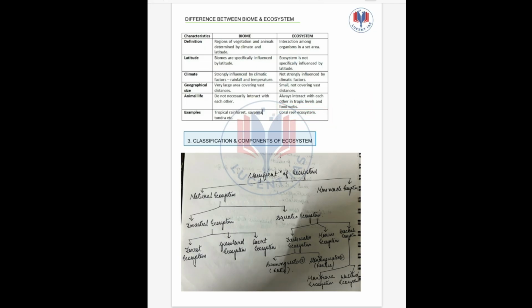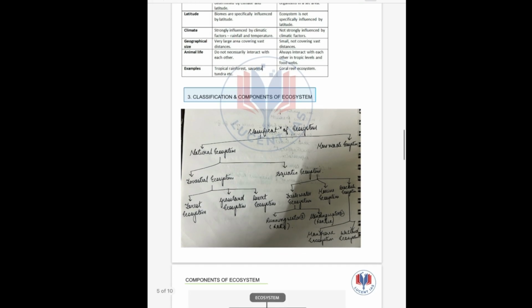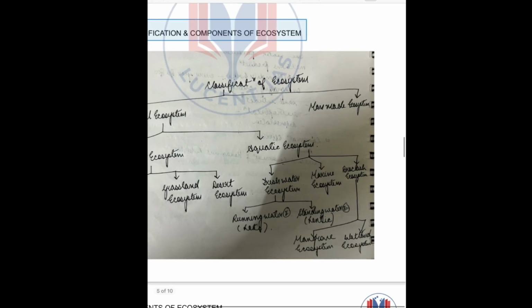Next, classification and components of ecosystem. So what is the classification? Ecosystem is classified into natural ecosystem and man-made ecosystem. Natural ecosystem is further classified as terrestrial ecosystem and aquatic ecosystem. For terrestrial ecosystem, we have different ecosystems like forest ecosystem, grassland ecosystem, desert ecosystem. Aquatic ecosystem is classified as freshwater ecosystem, marine ecosystem, and brackish ecosystem.